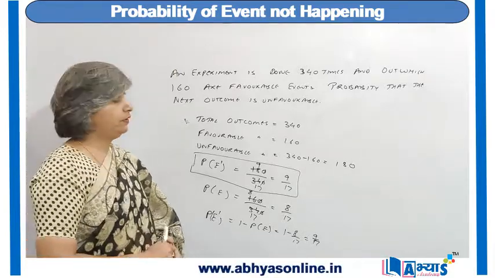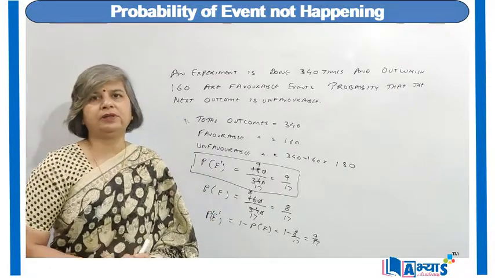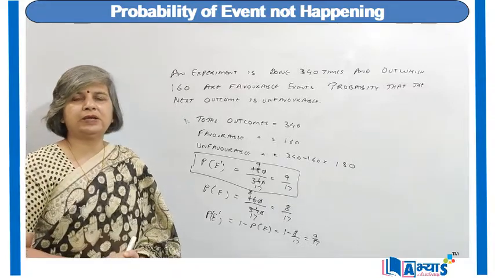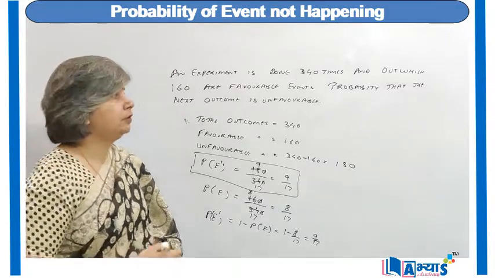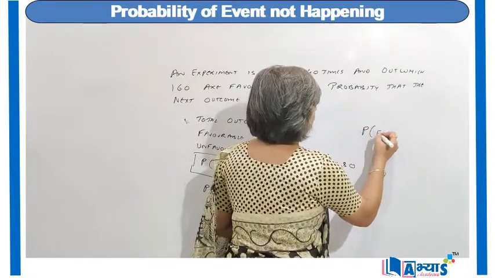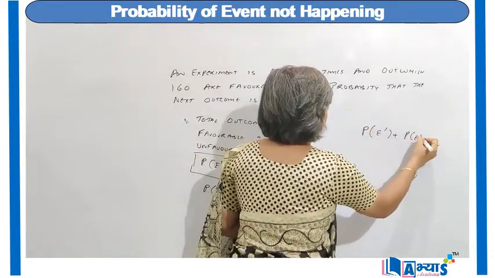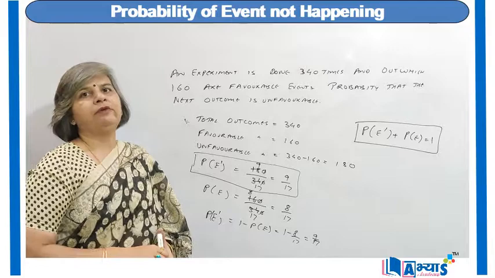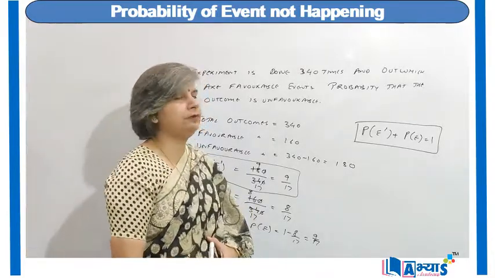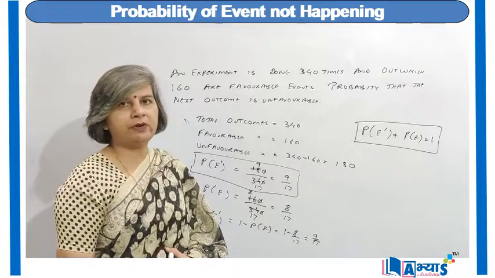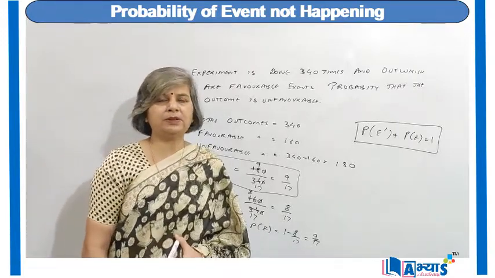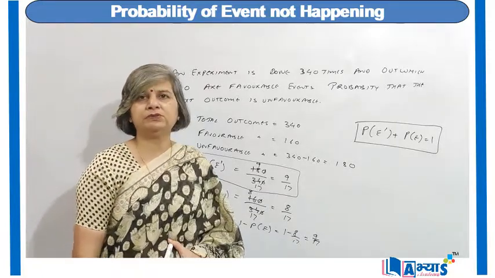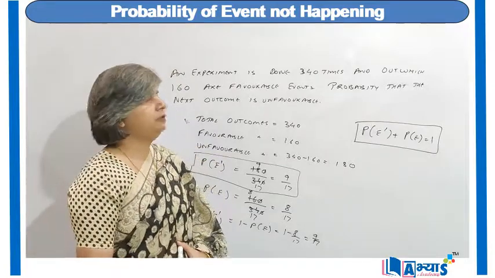The other way is that we will first find the probability that the event can occur, and we will subtract this probability from 1, so that we can get the probability of the event not occurring, because we know that probability of event not occurring plus probability of event occurring is equal to 1, because either the event will occur or it will not occur. Whenever an event happens, either the event will be a favorable event or the event will be an unfavorable event.